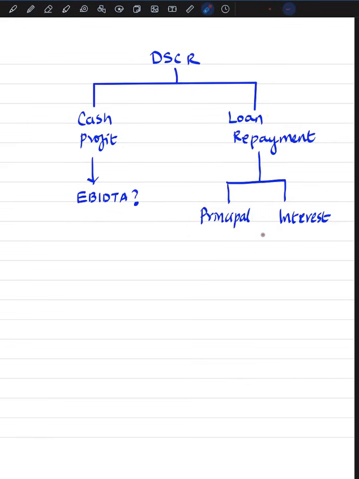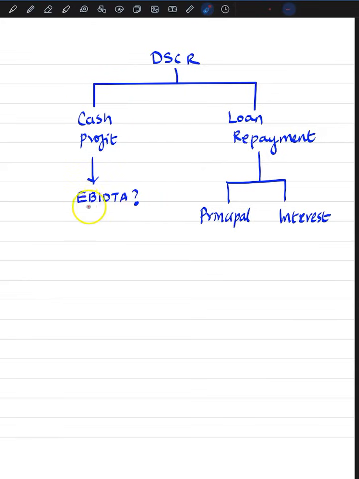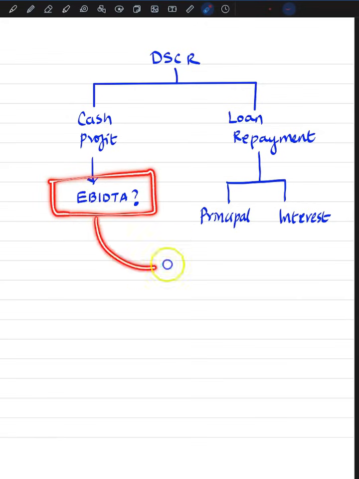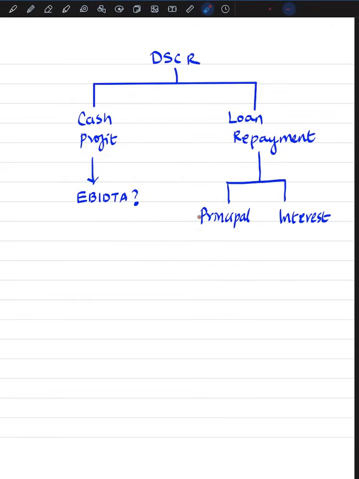So here the question is, for cash profit purposes, whether we can use EBITDA, that is earnings before interest, depreciation, taxes and amortization. Let me refine the question, that is whether using EBITDA we can pay principal and interest. Is it possible? Or we can pay principal and interest only using the cash profit, which is correct.